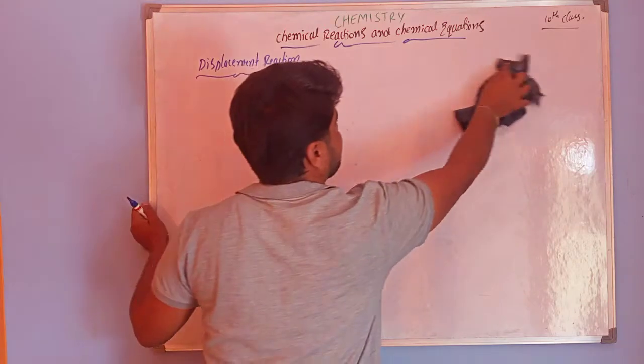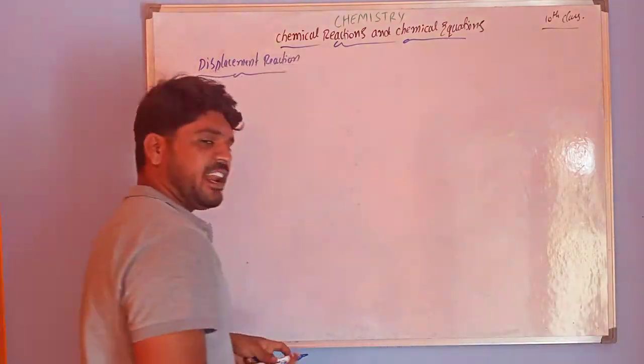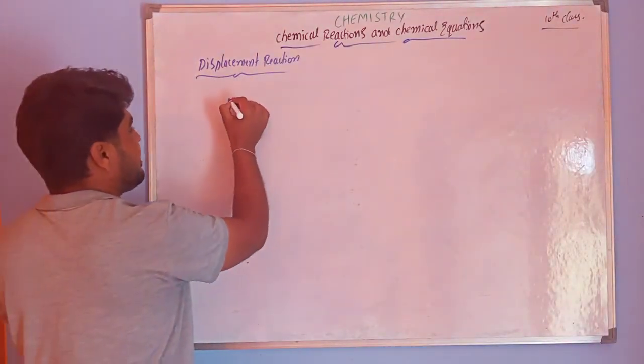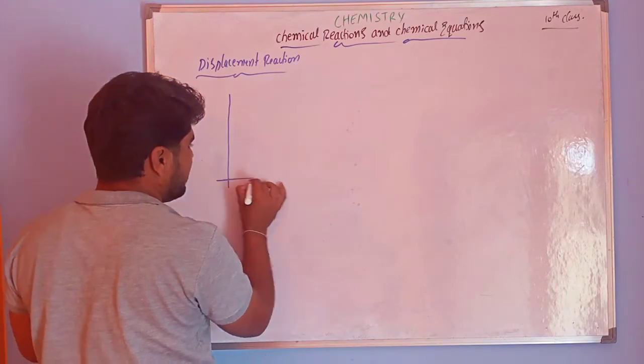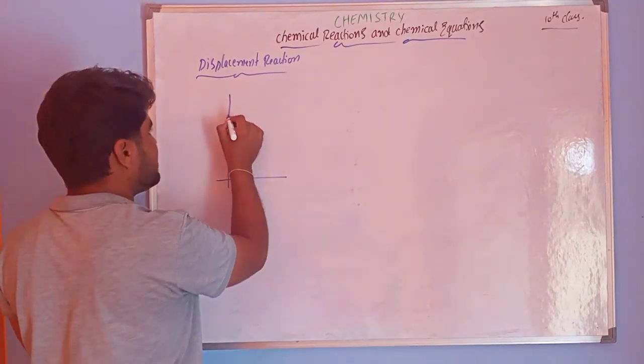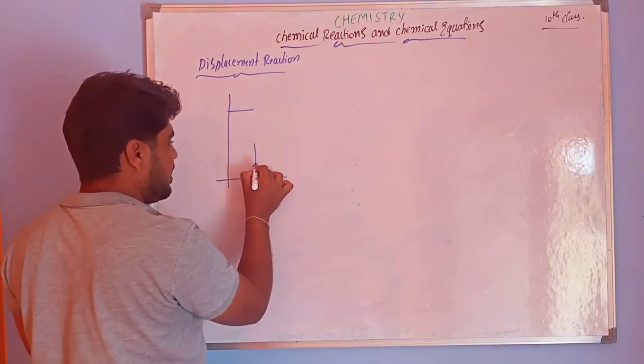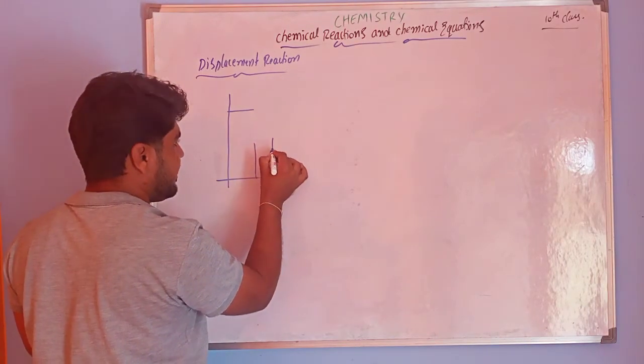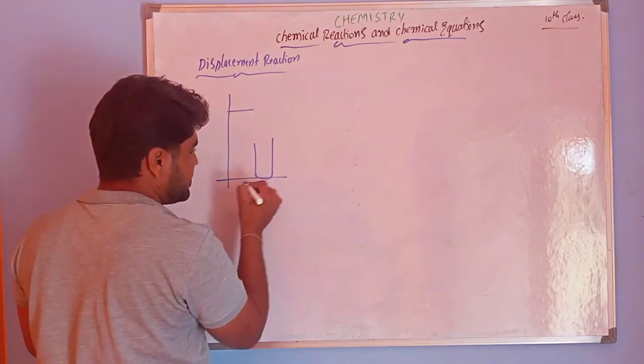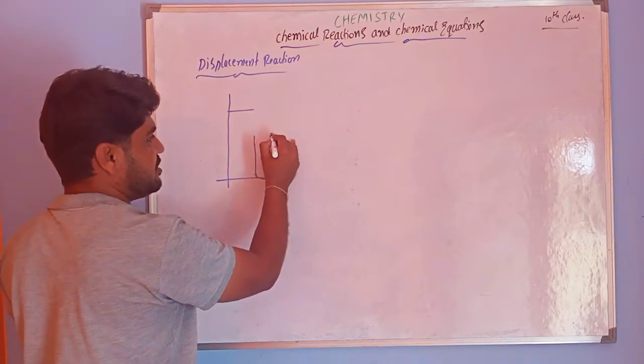Because of this, we have to conduct an activity. For that activity we need a stand. On this stand I take two test tubes.